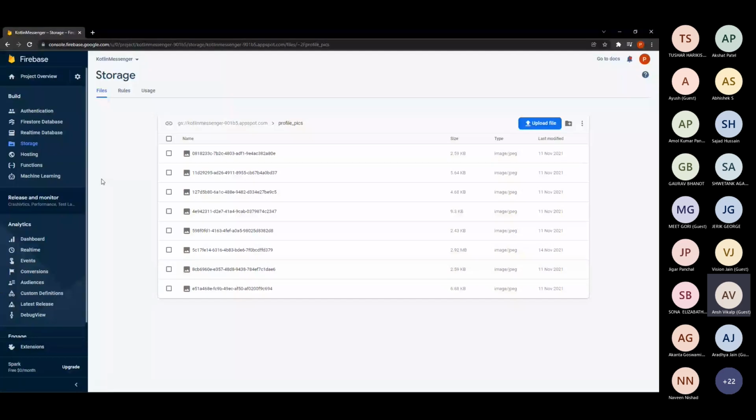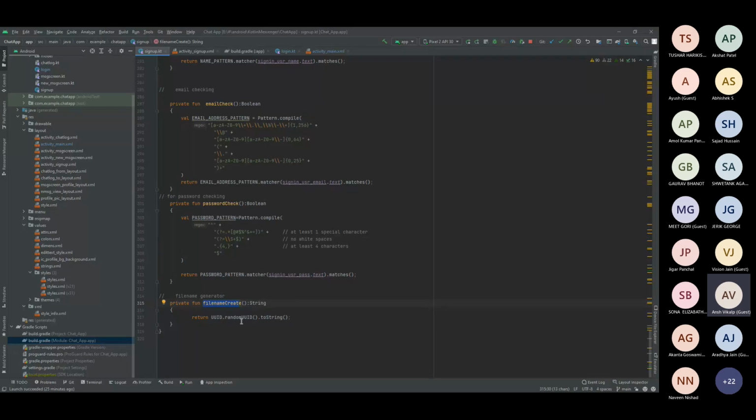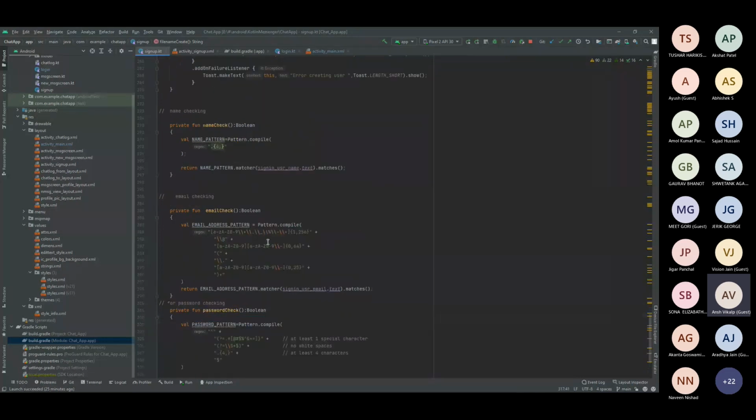As you can see, let me show you. See the characters you are seeing here, 0, 8, 1, 2, 6. These are all random characters. In order to generate such a random string, I'm using this function, which is known as UUID random UUID. So this function you can use. Now I will tell you how the picture is obtained.